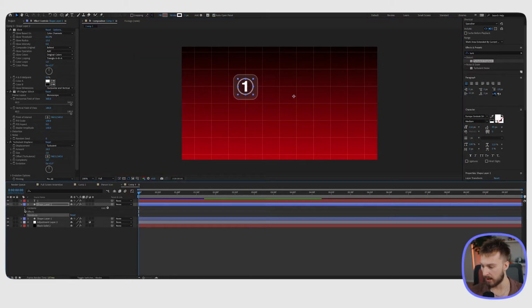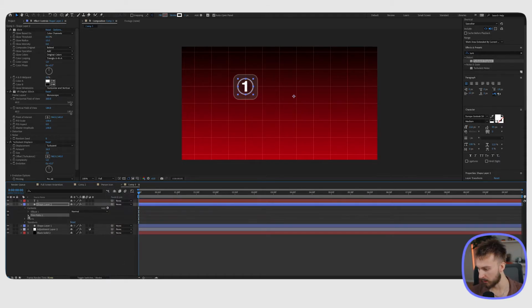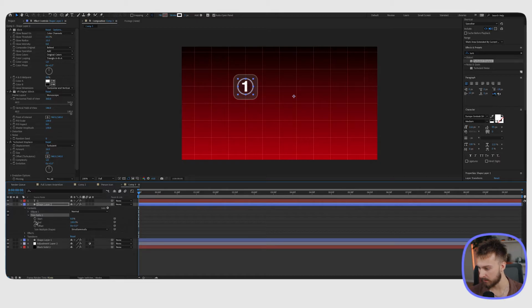I'm gonna click on the drop down. Right here, you'll see add. So what I'm gonna do is click and hold this and go over to trim paths. Then we're gonna hit the drop down for trim paths. We're gonna make a keyframe for end. I'm gonna drag it to the right, and then we're gonna change this to 0. Then we have that circle appearing there.